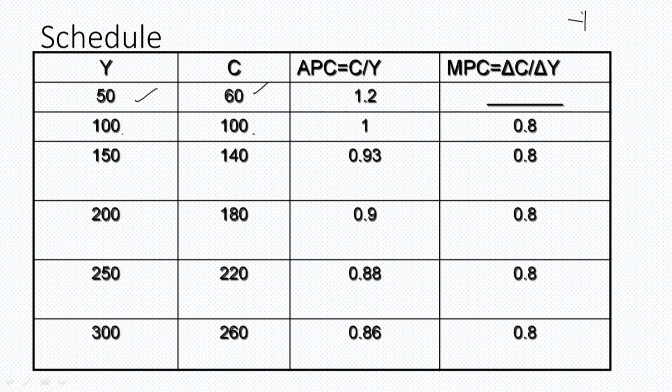Y is equal to C and S becomes 0. Now, further increase in consumption leads to increase in income. Now, what do we see? As the income is increasing from 50 to 100 to 150, 200, 250 and 300, APC is going down.